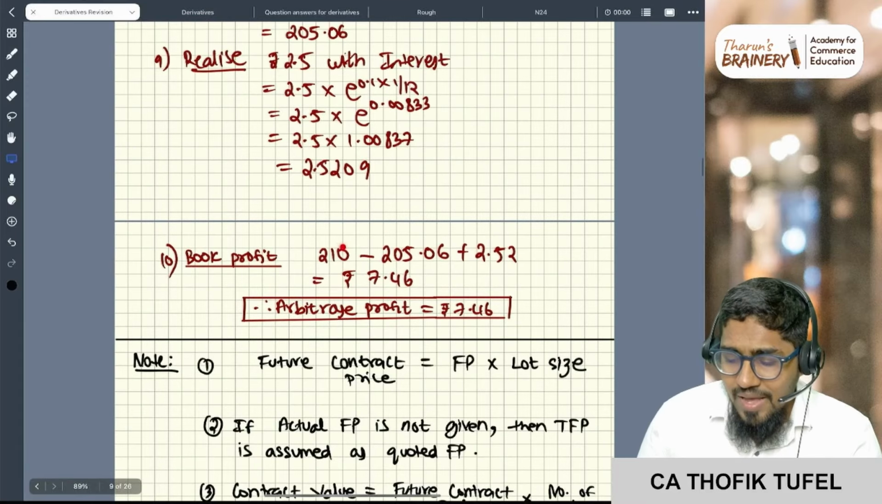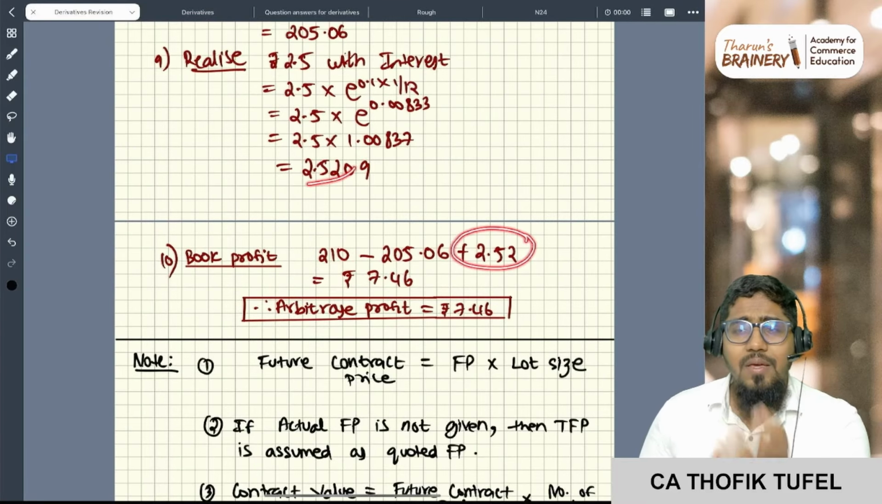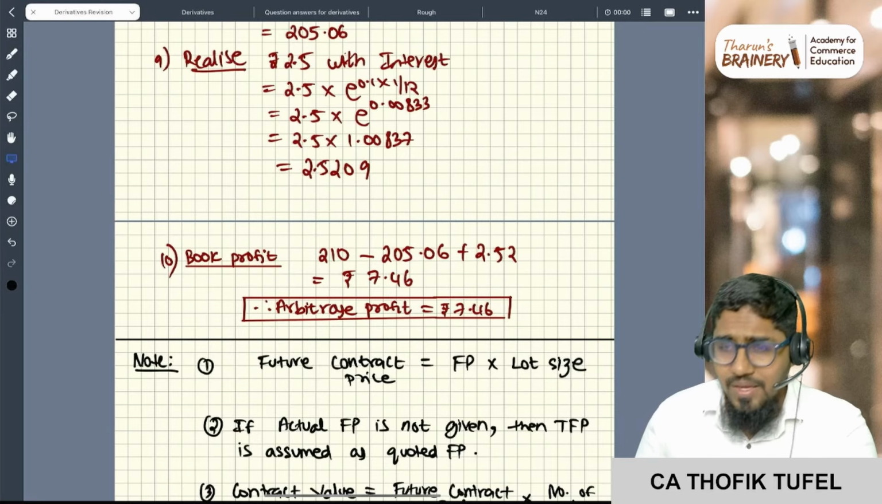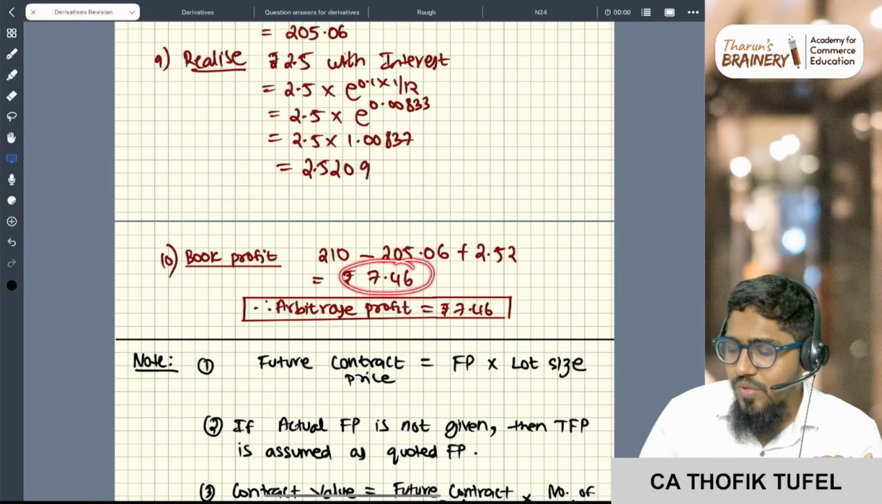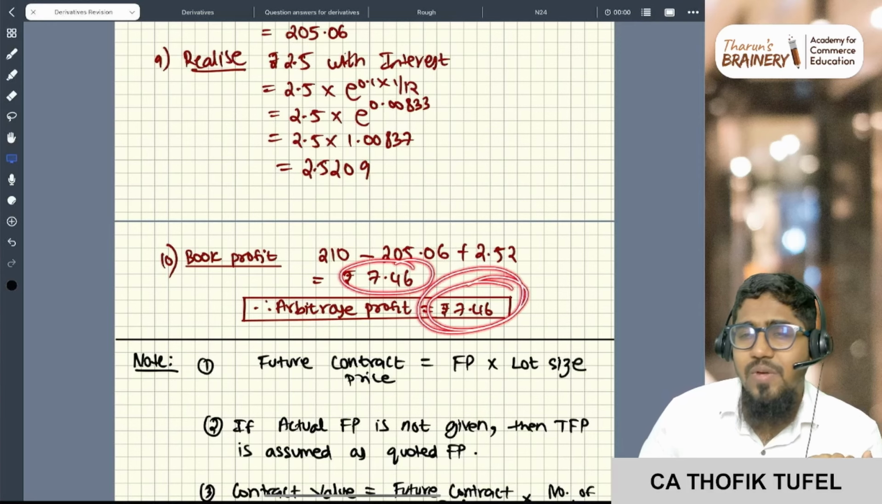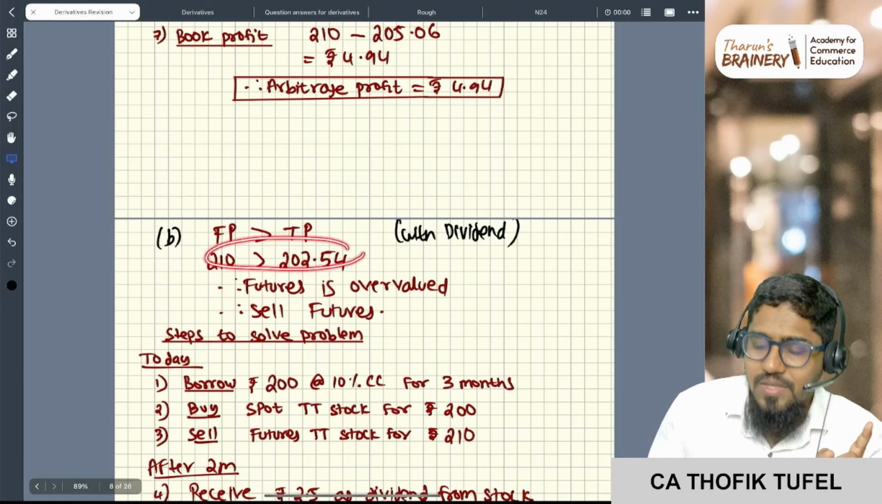Sir, what is the profit? I received 210 by selling the share. I received 2.52 by depositing the dividend, and I am paying 205.06 repayment. So what is my profit? 7.46 rupees. So this is the arbitrage profit, 7.46. Check, the arbitrage profit is nothing but the difference between this and this.